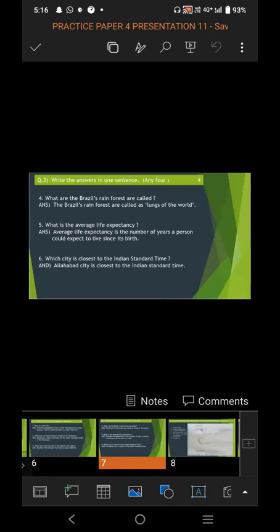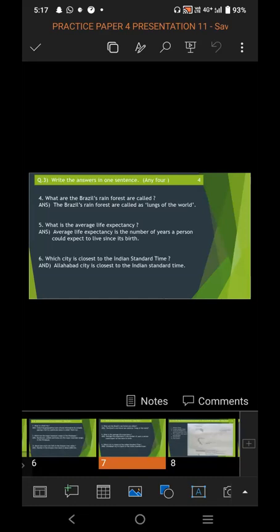Fifth question. What is the average life expectancy? You have to write the definition of the average life expectancy in this answer. So average life expectancy is the number of years a person would expect to live since its birth. This is the particular answer you have to write in this answer. Full definition. Average life expectancy is the number of years a person could expect to live since its birth.